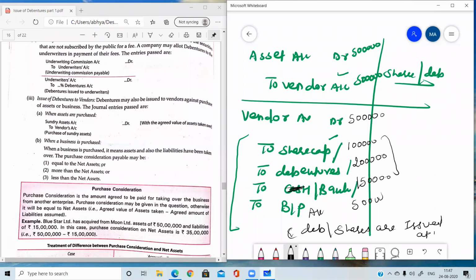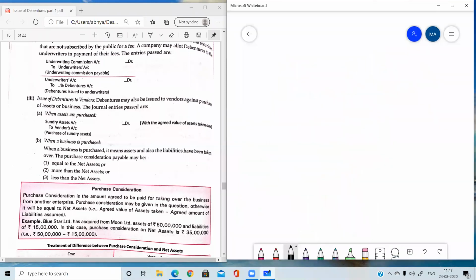And if you remember, I had given you one formula also. While we were doing this topic, I had given you one formula. In that formula, I told you that the shares or debentures are issued at premium. Could anyone tell me that formula? I am waiting for your answer. Please tell me the formula when the shares are issued at premium.